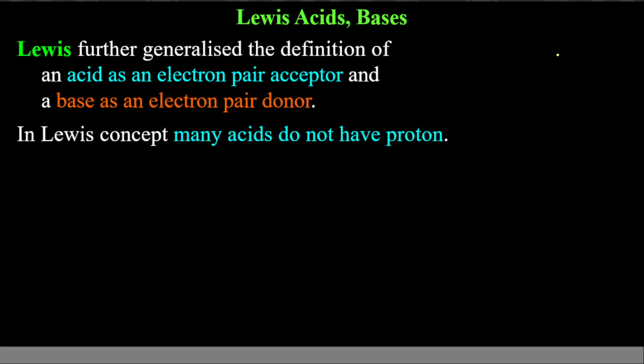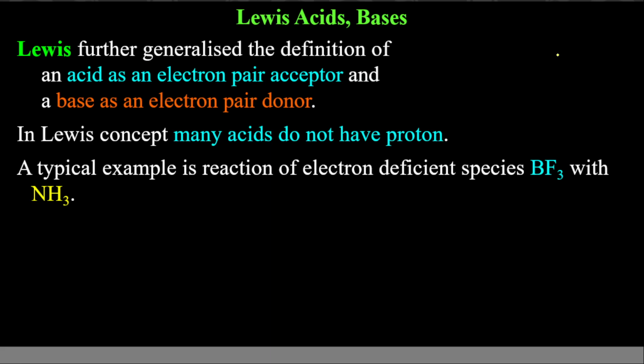To understand it, I will give you the example where it will not have hydrogen, it will not accept hydrogen, but still it will act as acid. A typical example is reaction of electron deficient species BF3 and NH3. So in this case, what happens? BF3, if you see, is like this.